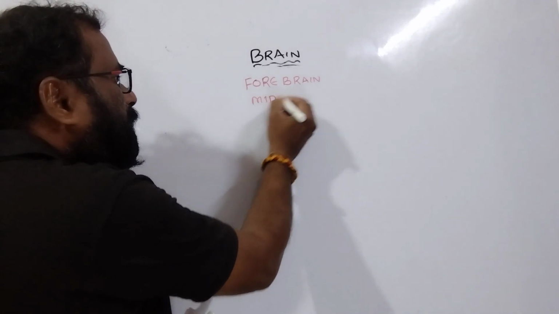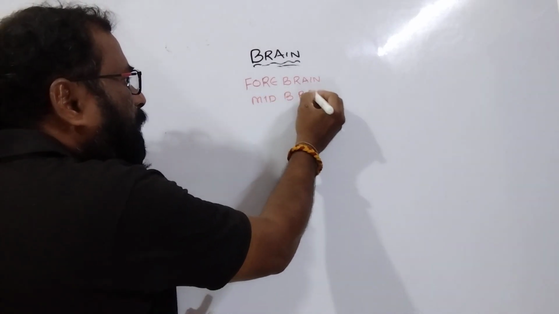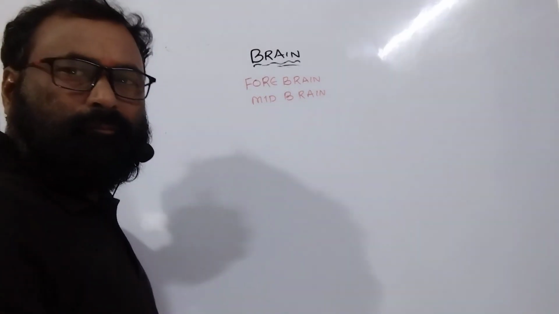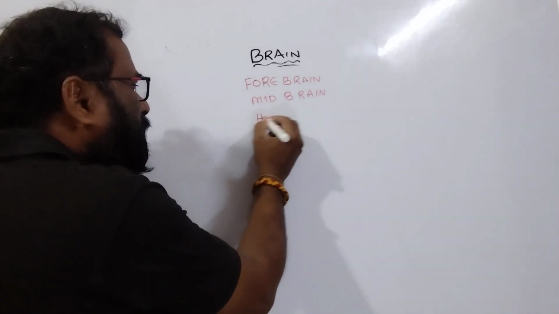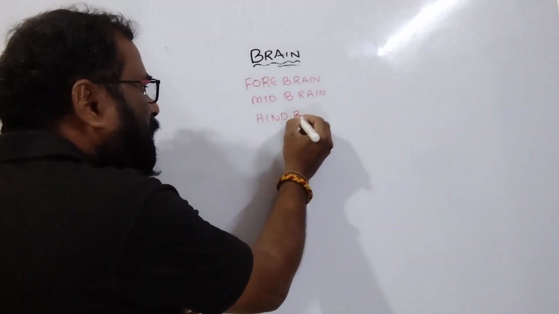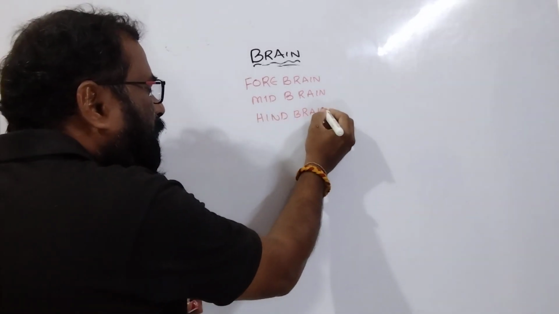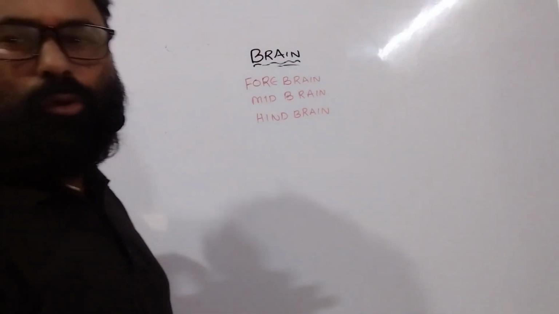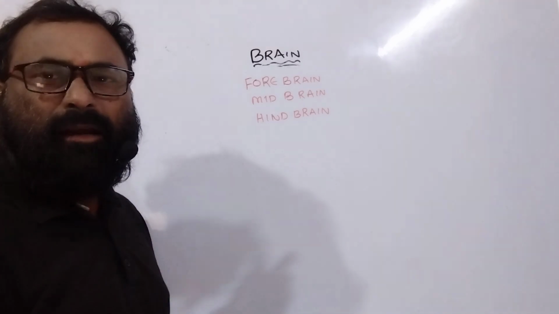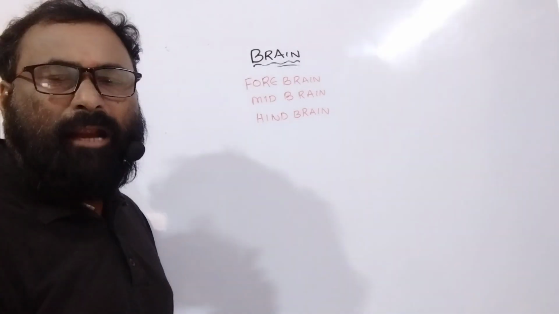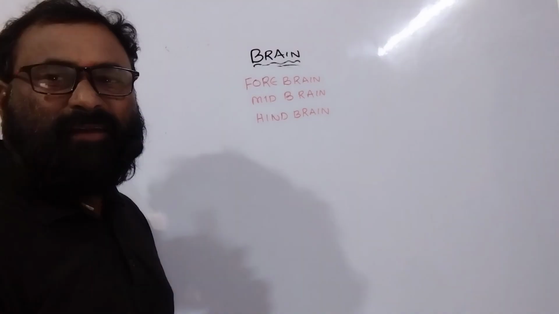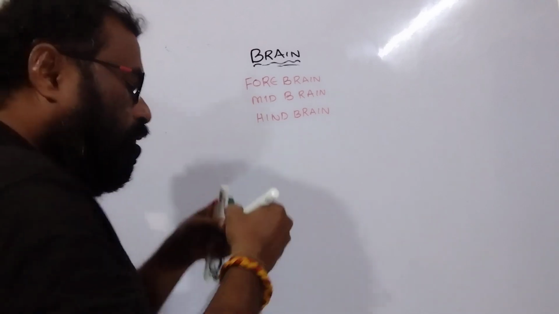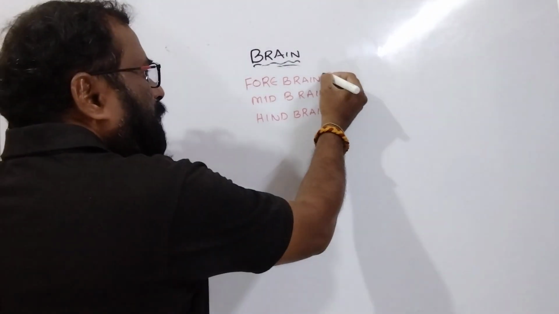Midbrain, called mesencephalon. Hindbrain, called rhombencephalon. Forebrain, prosencephalon. Midbrain, mesencephalon. Hindbrain, rhombencephalon.